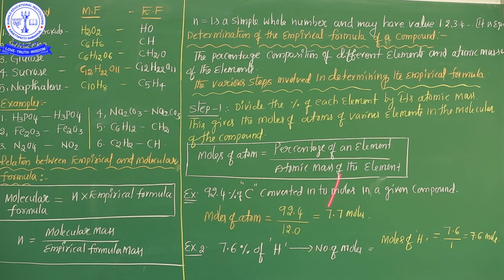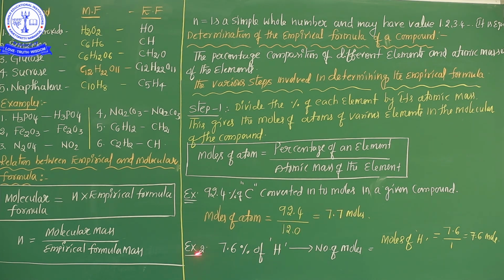Divide the percentage of the element by atomic mass. So 92.4 by 12 gives a total of 7.7 moles. So how to calculate the number of moles of any given element? The formula is: number of moles of atom is equal to percentage of an element by atomic mass of the element. See, 92.4 upon 12 is equal to 7.7.